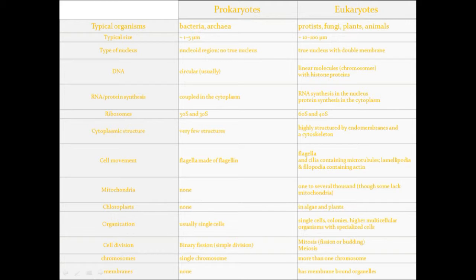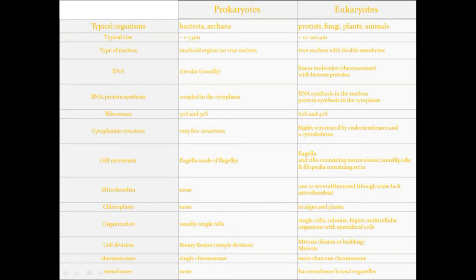Mitochondria are not found in prokaryotes, while 1 to several thousand are found in eukaryotes. Chloroplasts are not found in prokaryotes. In algae and plants, which are eukaryotes, the chloroplast is found. The organization: prokaryotes are always single-celled, and eukaryotes can be single-celled, can be in colonies, or can be higher multicellular organisms with specialized cells. Cell division: binary fission is found in prokaryotes. Mitosis can be found in eukaryotes. Chromosomes.